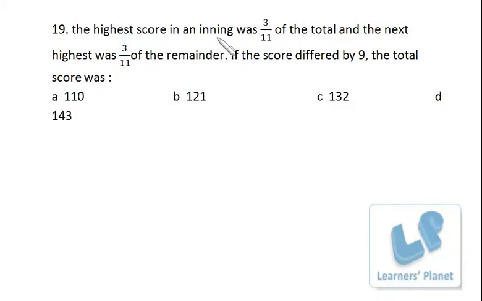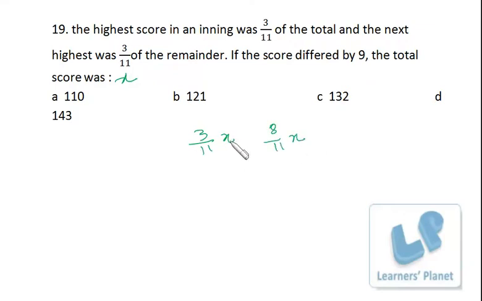The highest score in an inning was 3/11 of the total, and the next highest was 3/11 of the remainder. If the scores differed by 9, the total score was? Okay, I assume the total score was x, so the highest score is 3/11 of x, right? And the next highest was 3/11 of the remainder, so the remainder is 8/11 of x, right?